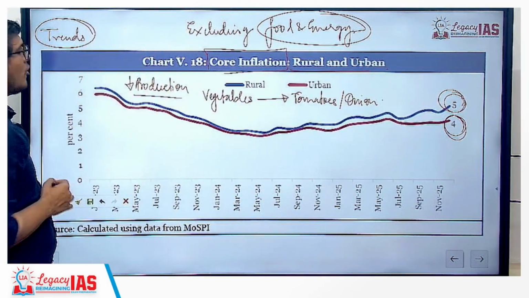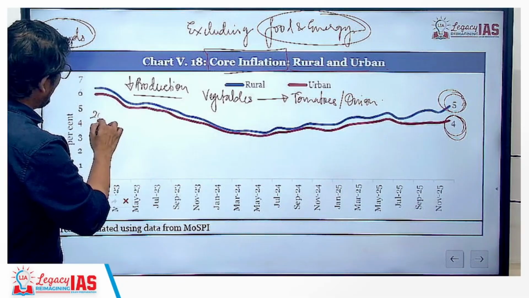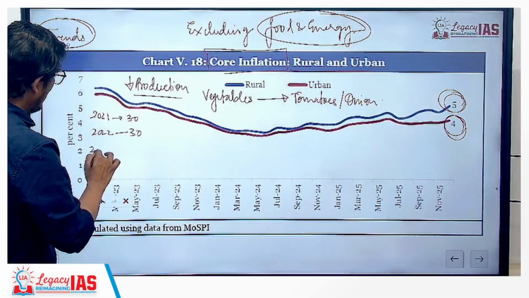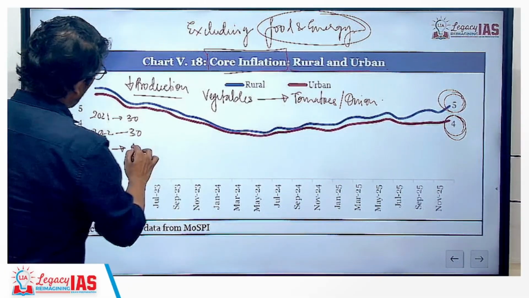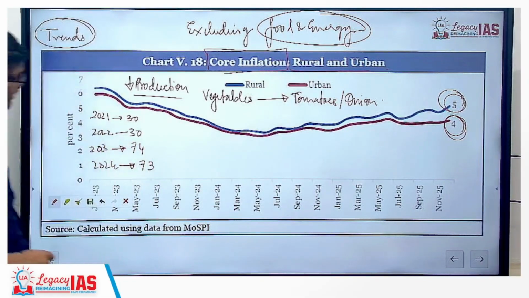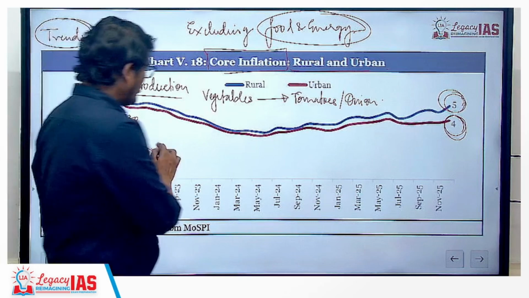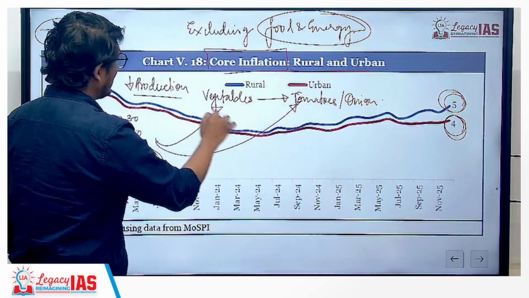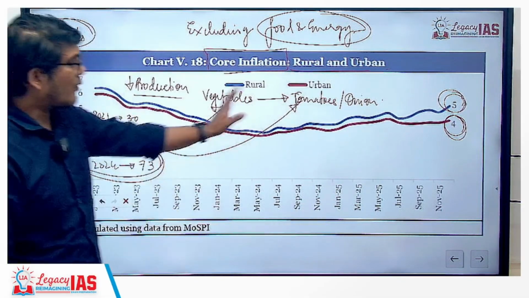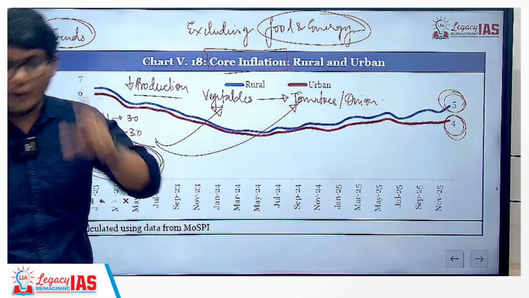If you look at the data of the heat waves in 2024, 23, 22 and 21: in 2021 we had around 30 heat waves, 2022 also we had 30 heat waves, in 2023 the number of heat waves went to 74, and in 2024 also it was quite high, it was 73. So you can see that the heat waves are more than double the previous years, and the production of these crops in the states corresponding to a high number of heat waves was drastically low. When the production is low, the prices are going to go up, and that is exactly what happened.